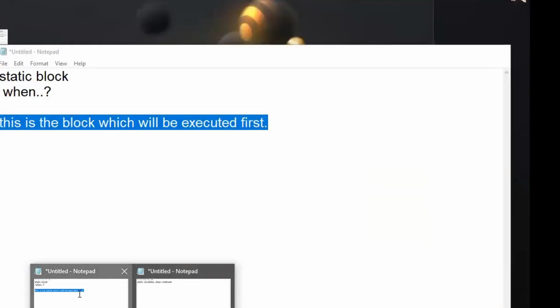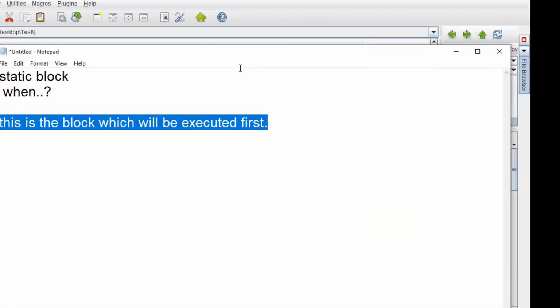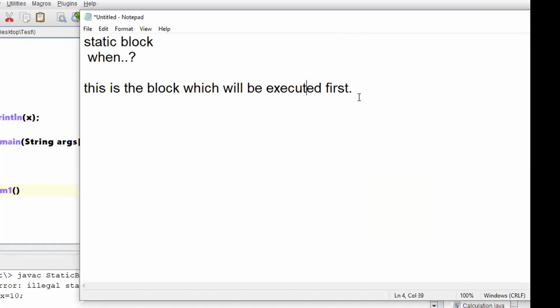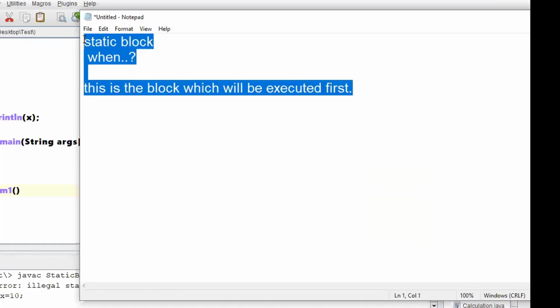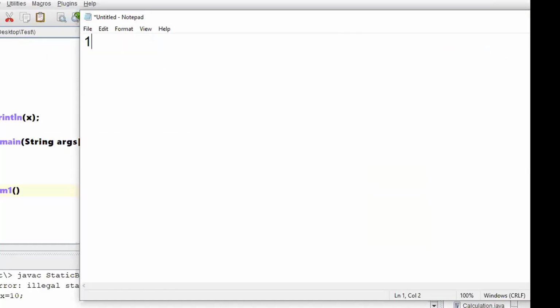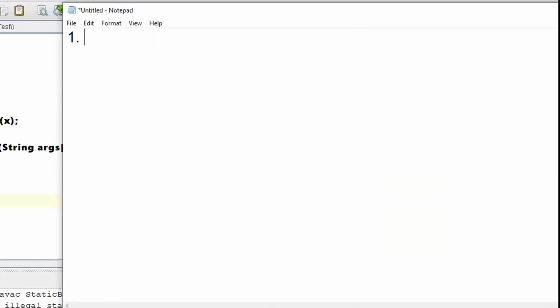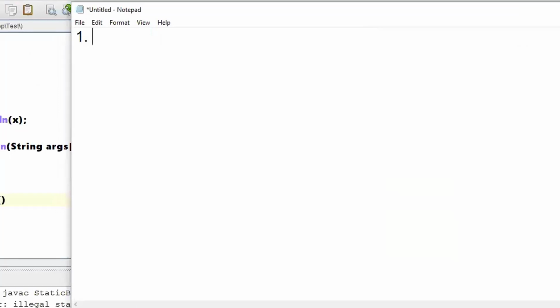Let us summarize the things we have discussed with respect to static blocks. I feel it will be more efficient if you people tell me. I just wanted to know a few points with respect to static blocks, whatever we have discussed till now.